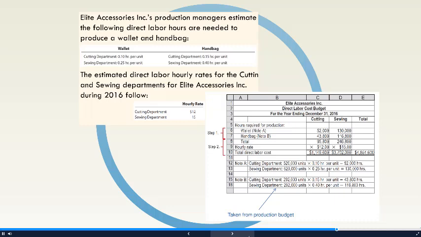We look at our total hours that are needed in each department and multiply it by an hourly rate that is assigned to each department. This will give us our total direct labor cost.